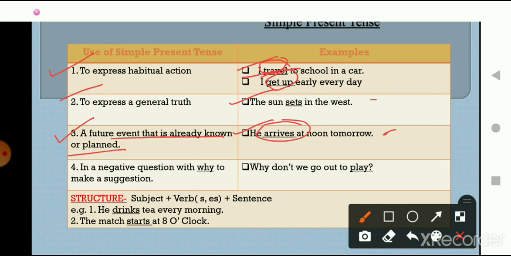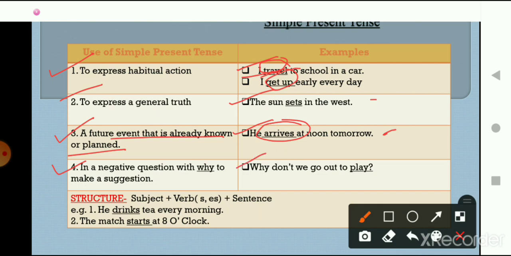Okay, this is going to happen in the future, but this is already planned, so this comes under the category of simple present tense. Okay, what else? In a negative question with why to make a suggestion. Okay, simple present tense is used in a negative sentence with why to make a suggestion.